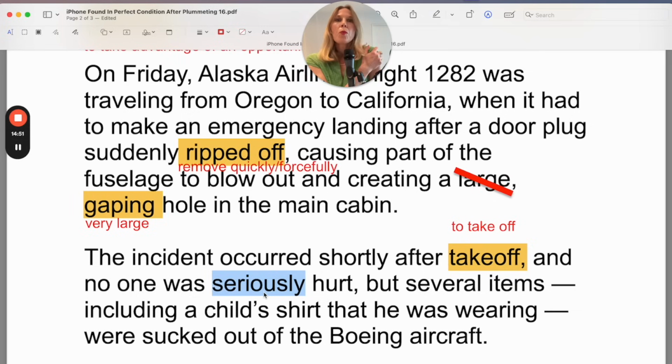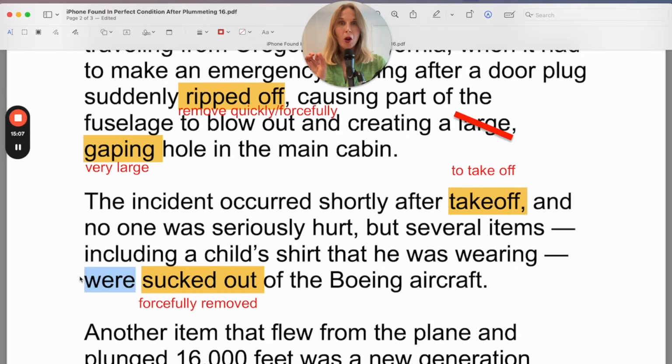So maybe someone sprained their arm or has a few cuts on their face, but it's not life-threatening. It's not serious. Now let's take a look at this verb conjugation because we have "to be sucked out," and then this is the past simple. But notice that it's "were," so it's conjugated with a plural subject.